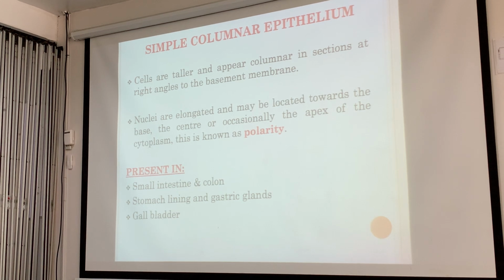So it also matters. Nuclei are elongated and may be located towards the base, the center, or occasionally the apex. And this is known as polarity. That's why you should specify later. There are different levels. They will look layered. For simple columnar, they're present in the small intestine and colon, stomach lining, gastric glands, and the gallbladder.